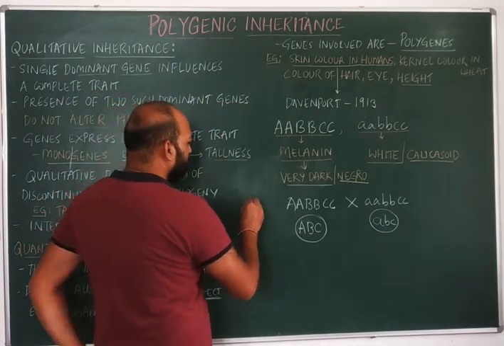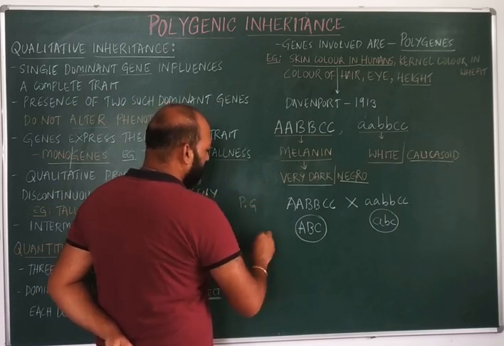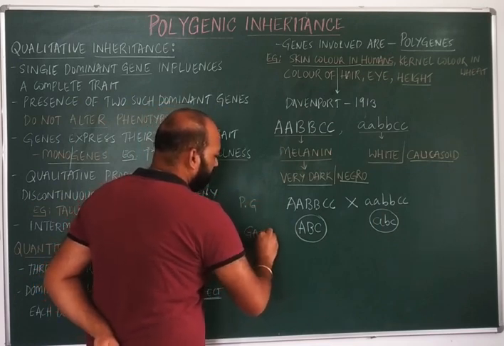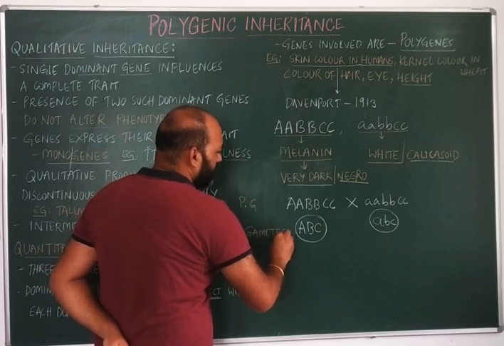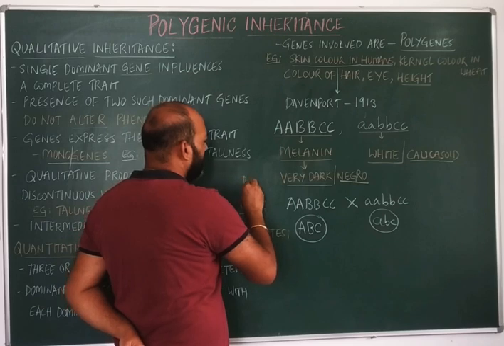So this is the parental genotype, these are the gametes, and this is the parental phenotype.